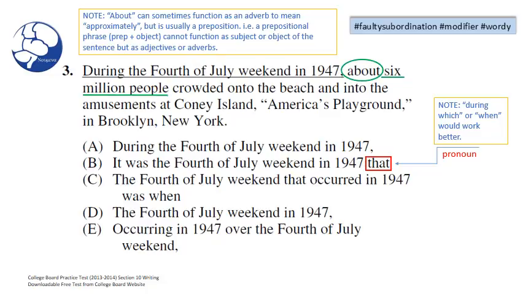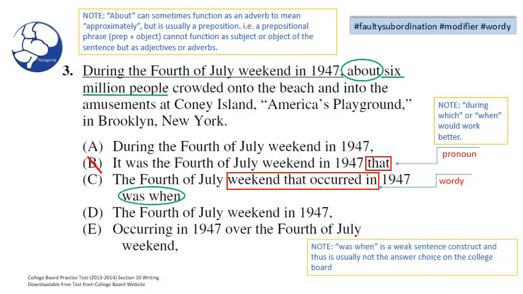So in B, we have an error, and we can eliminate B. In C, the 4th of July weekend that occurred in 1947 was when? Here we are dealing with wordiness. The weekend that occurred in, well, we don't need to write that out because it should already be understood.